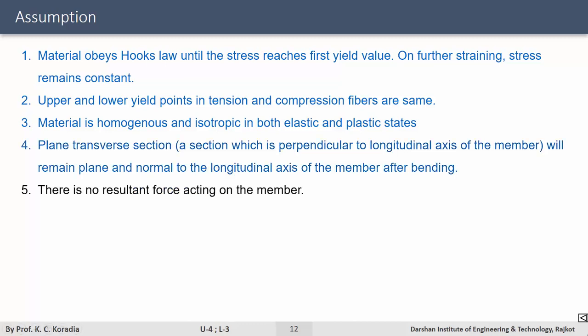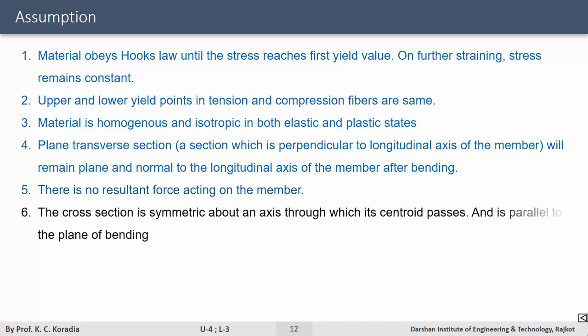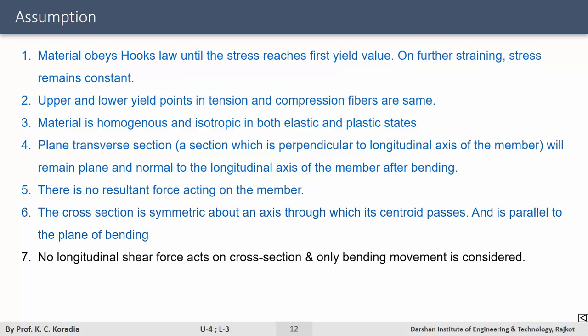There is no resultant force acting on the member. The cross section is symmetric about any axis through which its centroidal axis passes and is parallel to the plane of bending. No longitudinal shear force acts on the section and only bending moment is considered.